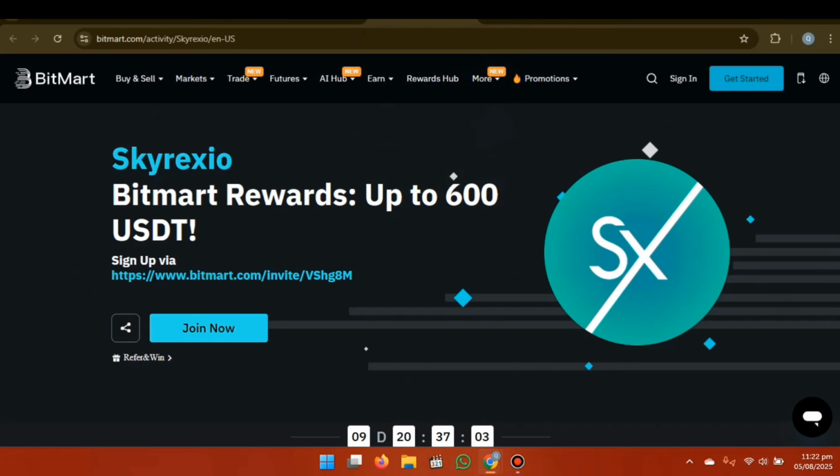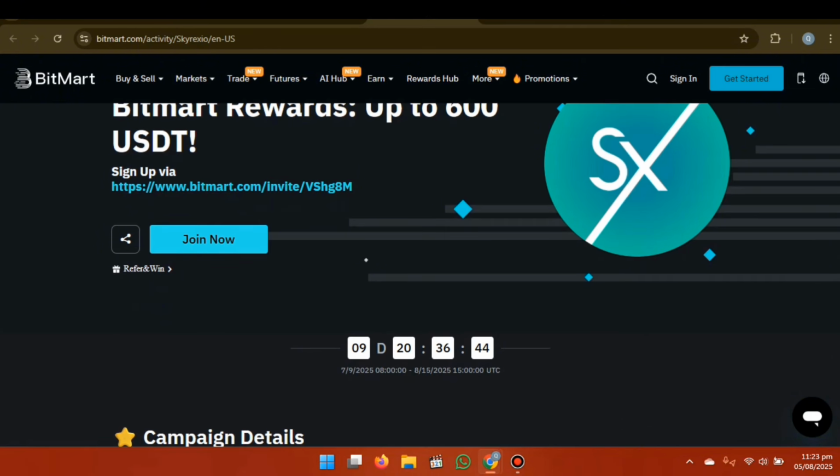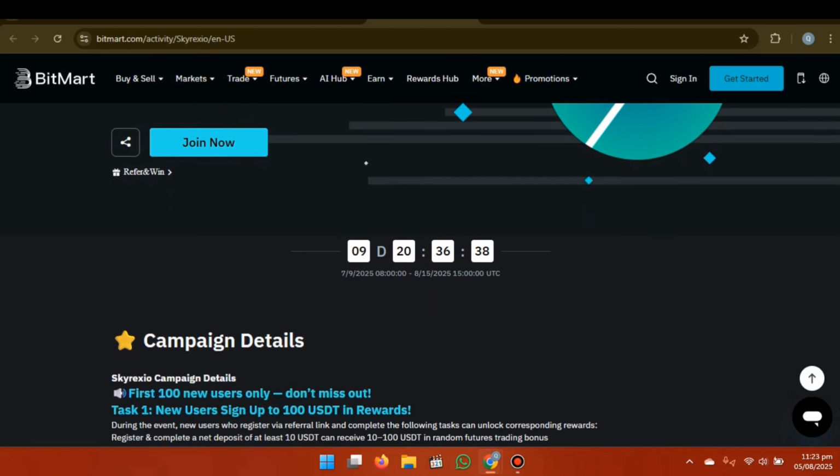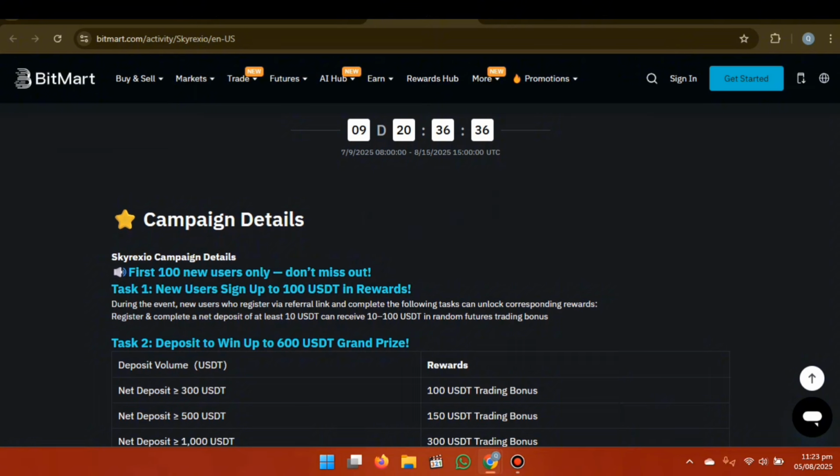And also guys, big news for you: they have recently integrated the BitMart exchange, and they have two campaigns. You can see the BitMart rewards up to 600 USDT. Sign up via this website link. You can join right now so that you can be part of it. They also mention the time, the date, the seconds. You can check this out, and also the campaign details.